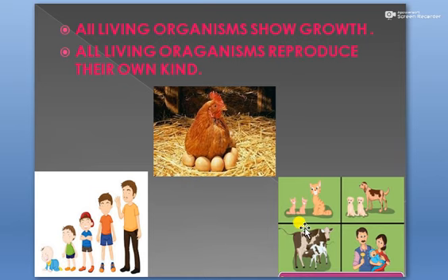It means the living organisms, they produce new organisms from them. Okay, some animals, they produce the same kind of animals, and some animals, they give eggs. Okay, so in case of birds, birds lay eggs, and from the eggs the new organism is produced.